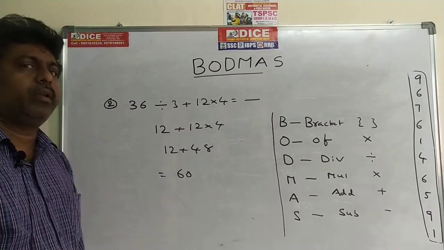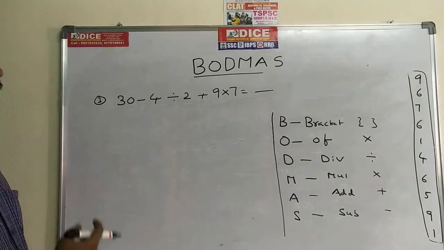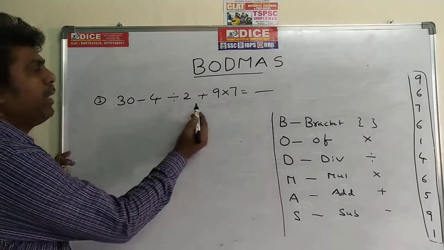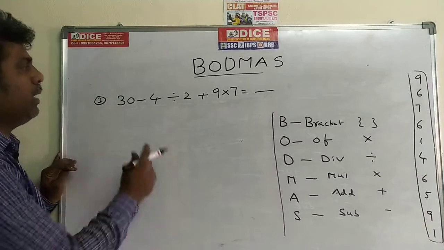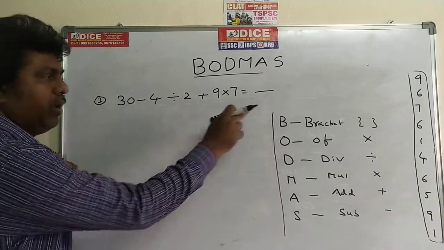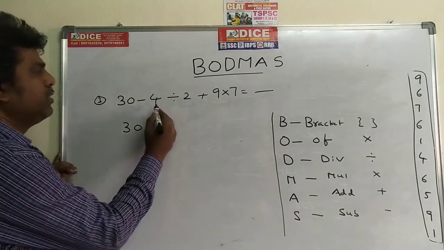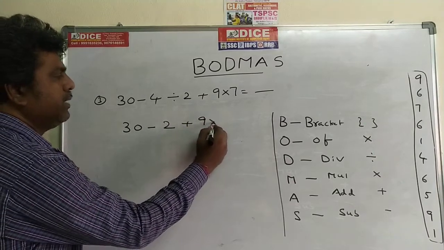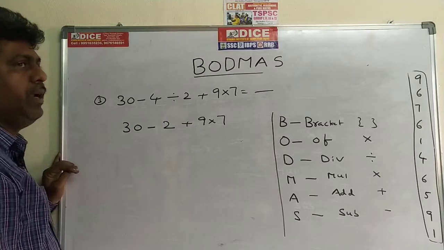Now go for the third problem. In the third problem, the operators are minus, division, plus, into. According to this condition, we have to give priority to division only. Top priority is division. So in the first step, 30 minus 4 divided by 2, the value is 2, plus the remaining as is, 9 into 2. This is the first step, division.